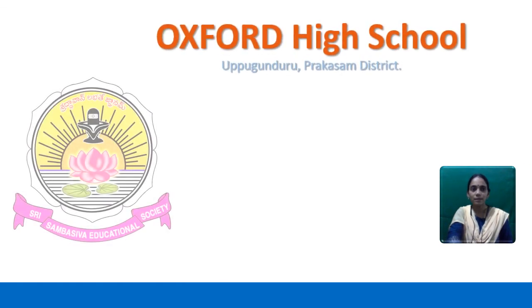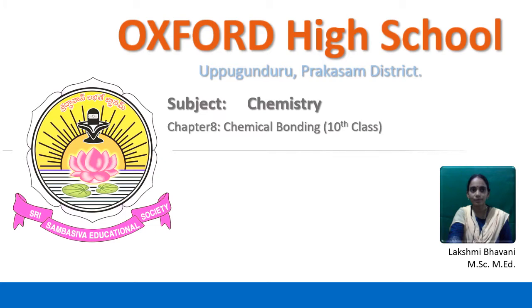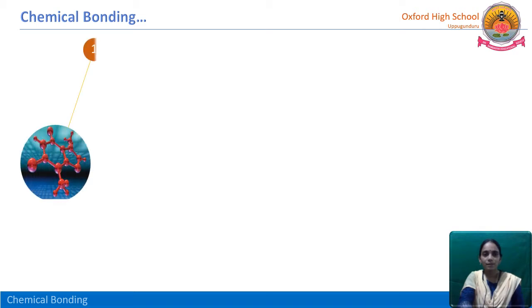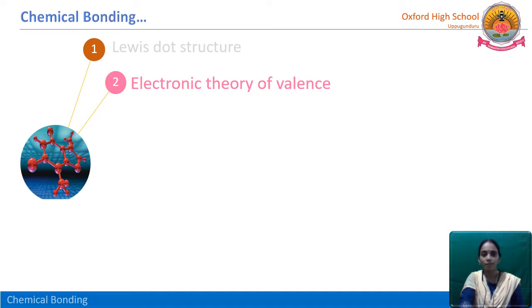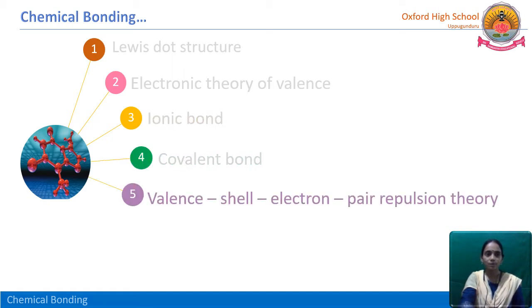Today let us discuss the next topic from the lesson chemical bonding. From this lesson we have discussed a few topics: Lewis-Kossel structure and electronic theory of valence. In that electronic theory of valence, ionic bond we have completed. Today we will discuss covalent bond.